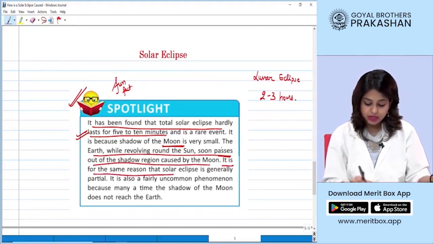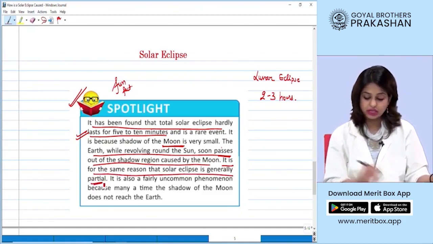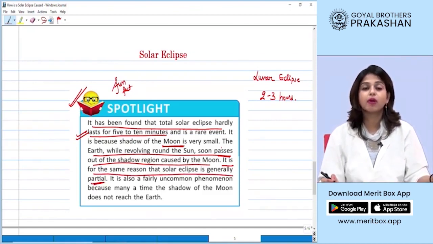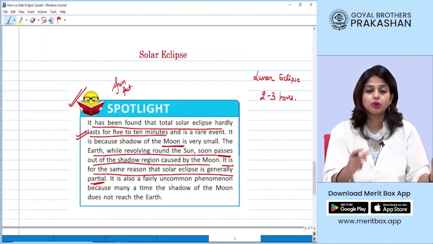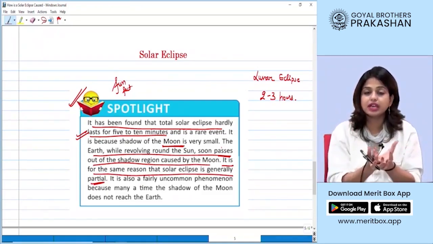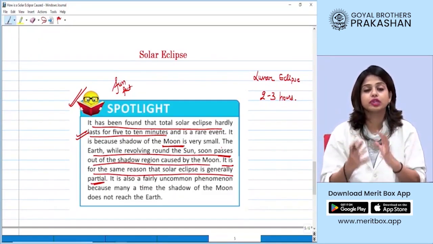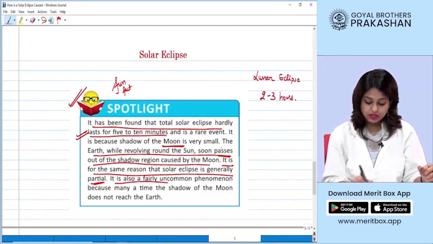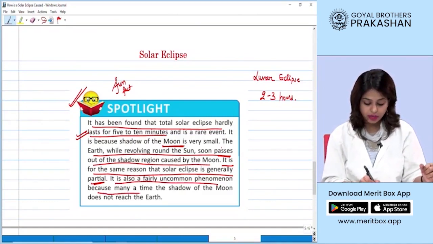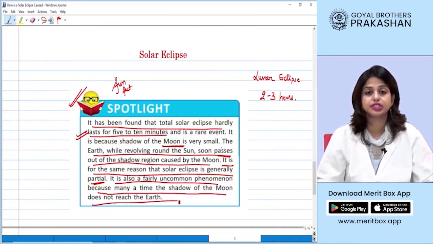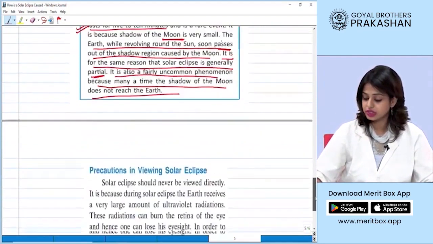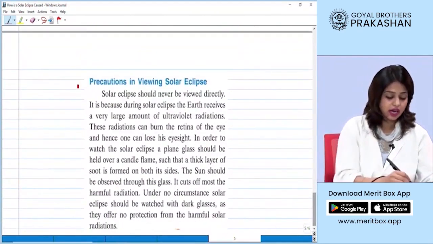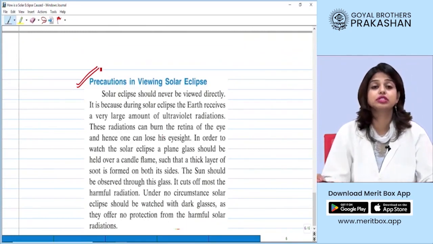It is for the same reason that the solar eclipse is generally partial, because the small size of the moon cannot cover the complete sun. We cannot have total solar eclipse as a very common phenomenon. It is also a fairly uncommon phenomenon because many a time the shadow of the moon even cannot reach the earth. Right, students?